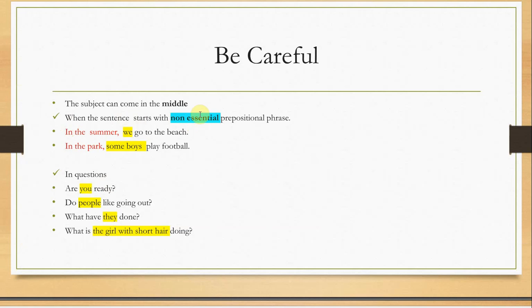Prepositions like on, at, for, with, between, among, next to, and so on. Behind, beside. These are prepositions. So if the sentence starts with a not important, an unimportant prepositional phrase, it means the subject can come in the middle, like this one: "In the summer, we go to the beach."